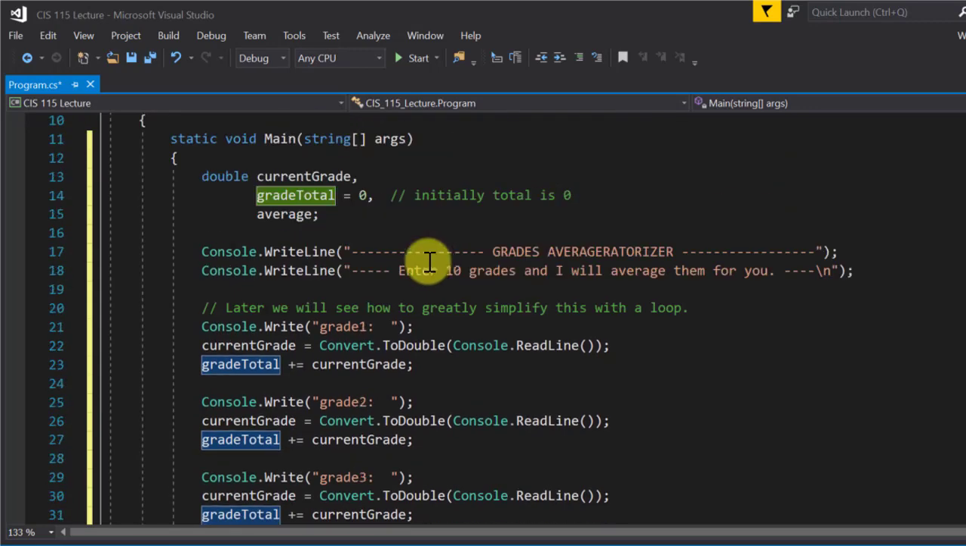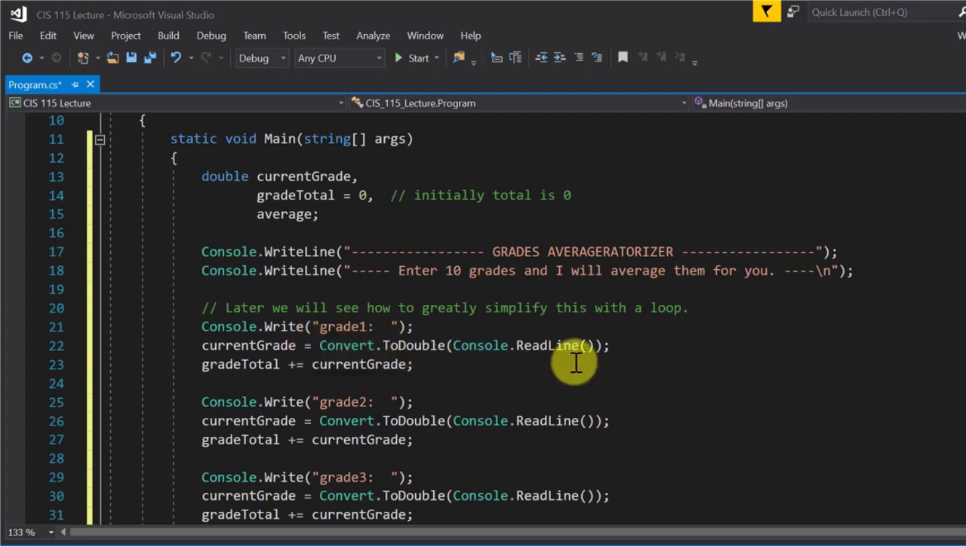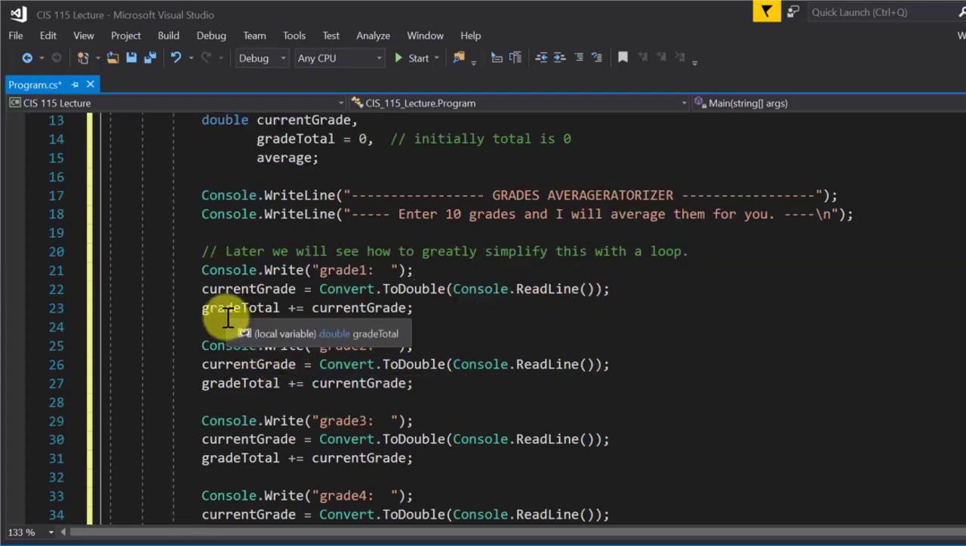So what I do is, I go up here and prompt for grade 1, read it in to current grade, and then grade total becomes, so I'm using that plus equal, okay, that shortcut assignment operator. So plus equal means grade total becomes its current value plus current grade. So the current value of grade total is what at this point? Whatever you enter.